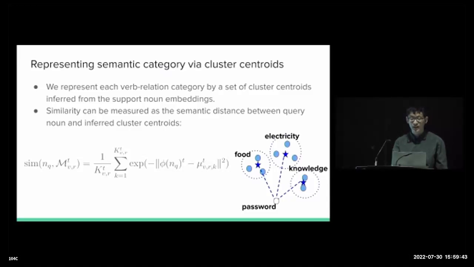So following the psychological literature, we define semantic similarity as the mean negative exponential Euclidean distance between the query noun and the cluster centroids of a verb relational category.